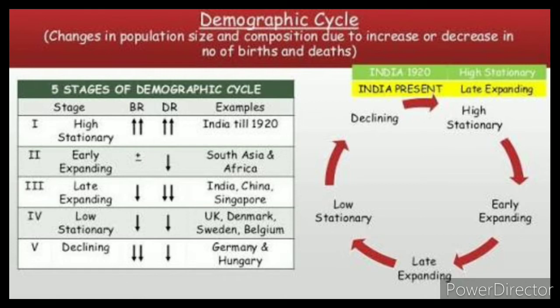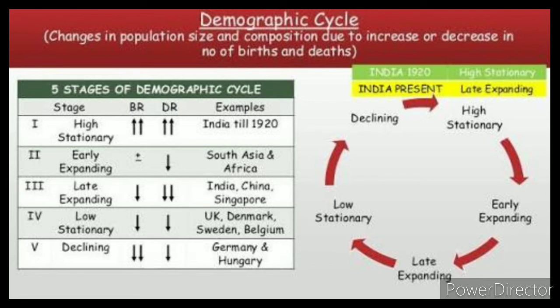Many countries of South Asia and Africa are in this phase, and birth rates have increased in some of these countries, possibly as a result of improved health conditions and also shortening periods of breastfeeding.